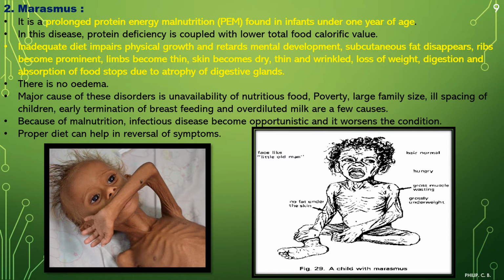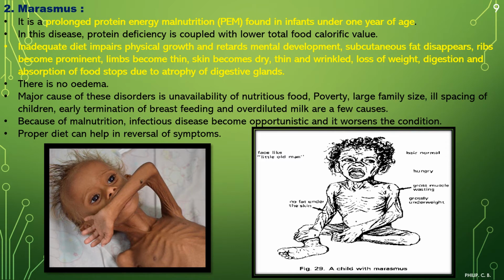The major causes of these disorders are unavailability of nutritious food, poverty, large family size, and ill spacing of children. So what does that mean? Sometimes there is no gap of 2 or 3 years between children, maybe less than 2 years, less than 1.5 years, or just around 1 year.